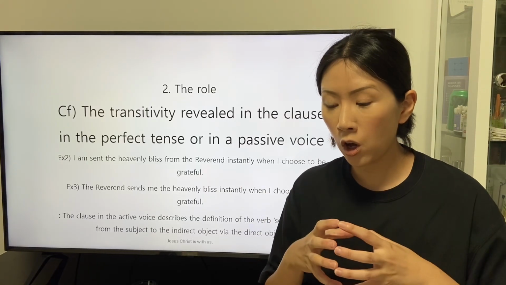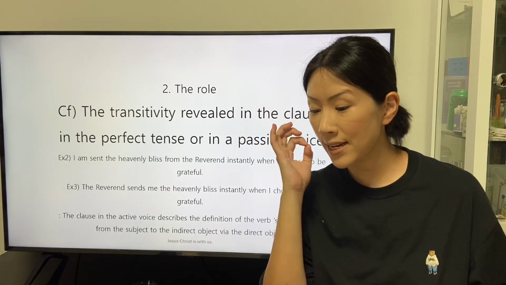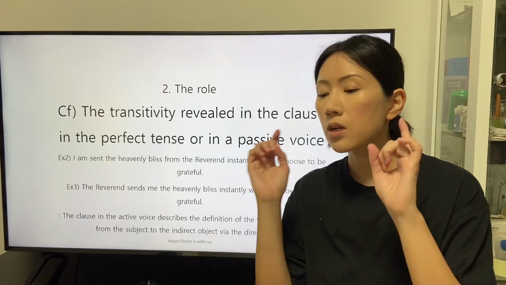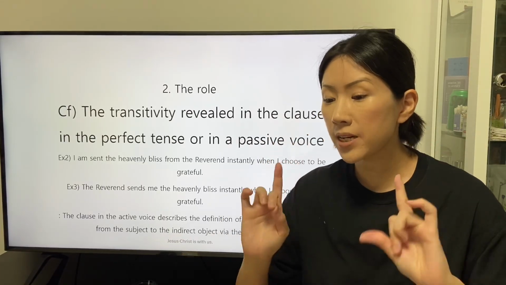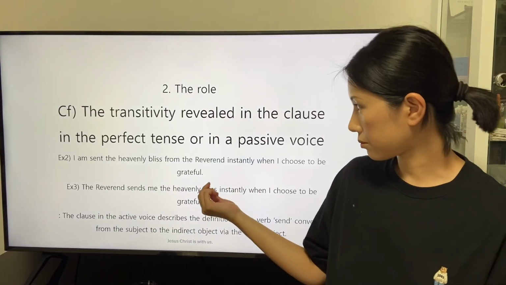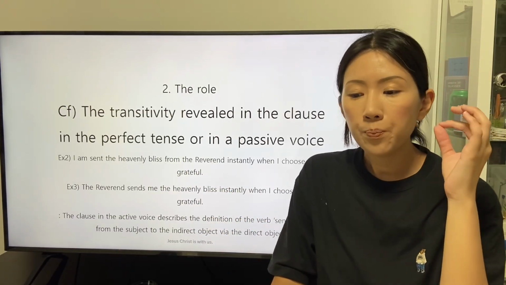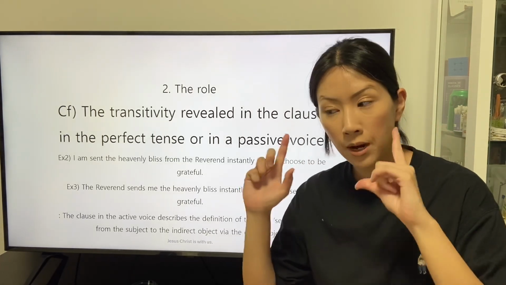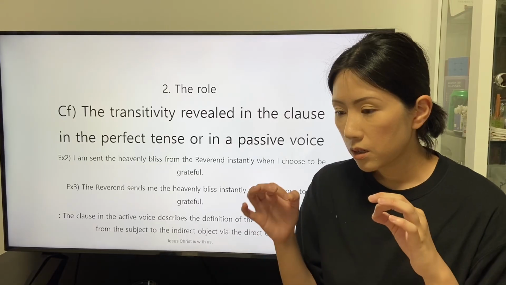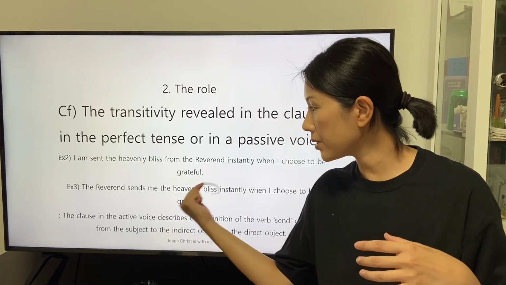So the subject of the clause stated in the active voice becomes the object of the preposition from. And the direct object is the heavenly place.